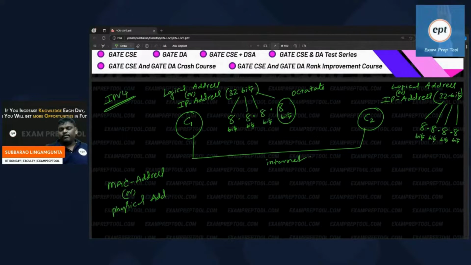So these 32 bits will be divided into 4 octets. It is a logical address.